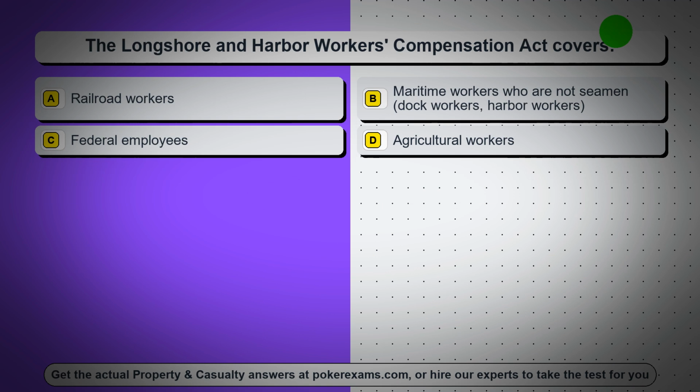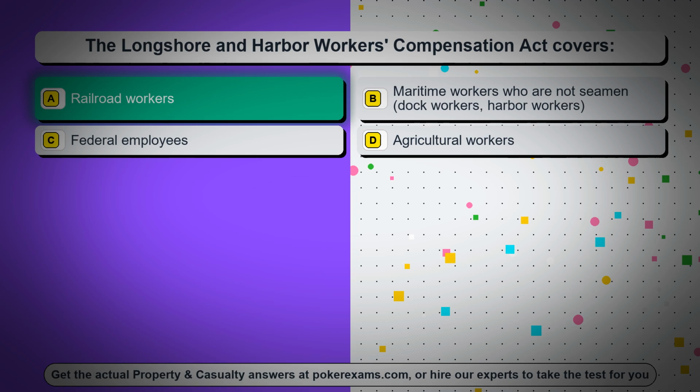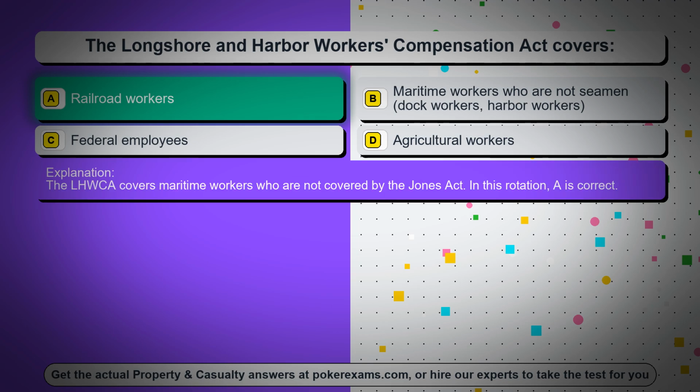Question 49. The Longshore and Harbor Workers' Compensation Act covers: option A, railroad workers. Option B, maritime workers who are not seamen, dock workers, harbor workers. Option C, federal employees. Option D, agricultural workers. The correct answer is option A, railroad workers. The LHWCA covers maritime workers who are not covered by the Jones Act. In this rotation, A is correct.